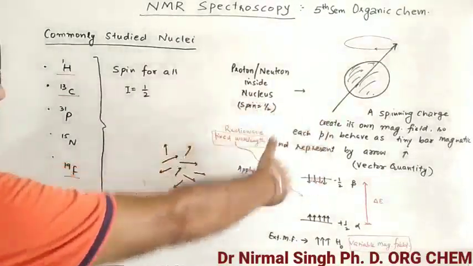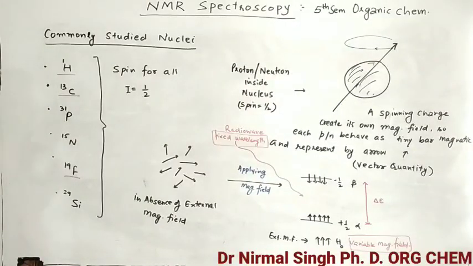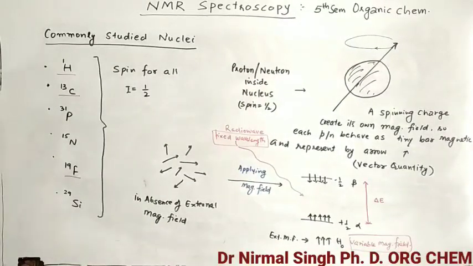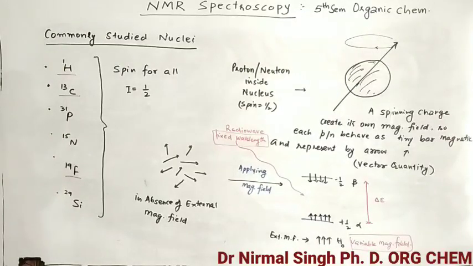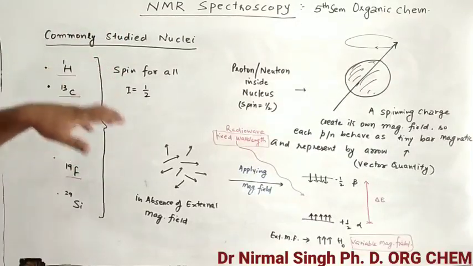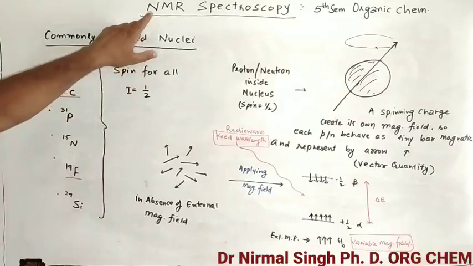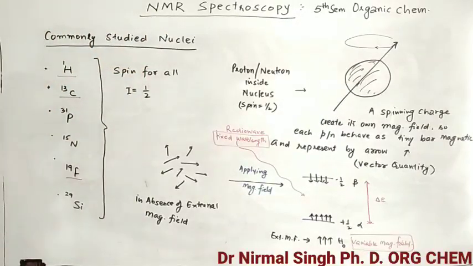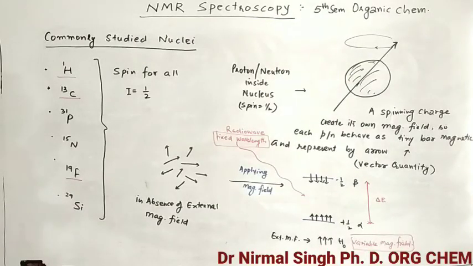Next is about the spin, and one third term. There are actually three terms in NMR spectroscopy. One is nuclear, meaning nucleus. We studied what is there in the nucleus: proton and neutron having a spin. Magnetic: now we will introduce the magnetic field. Resonance: then this nucleus becomes resonant with the magnetic field, and only then does the instrument give some spectra, NMR signal or peak.